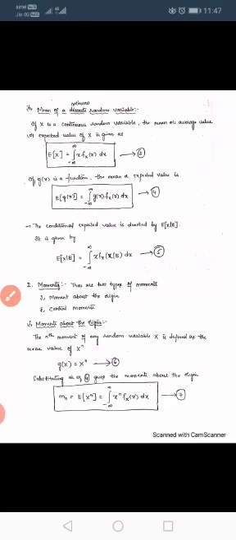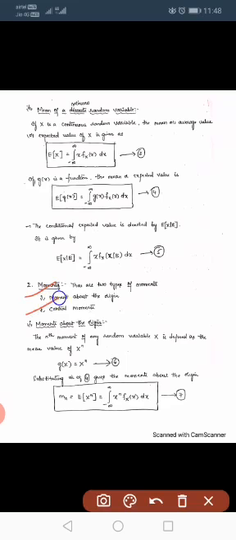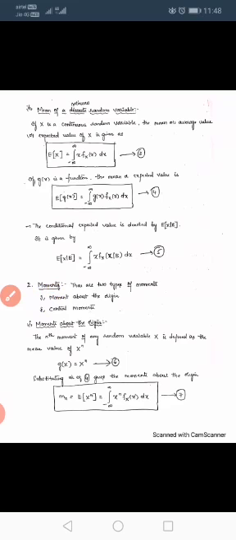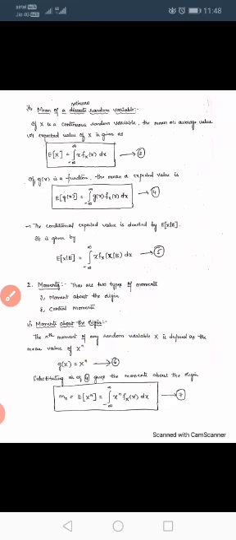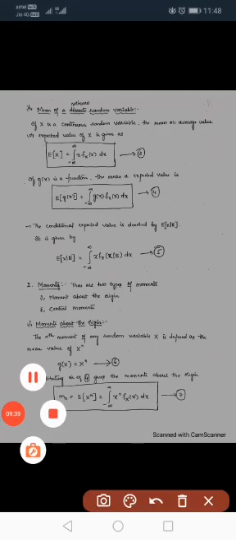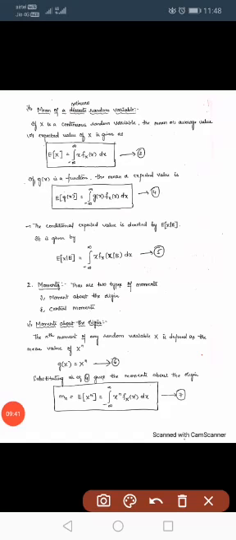Next one is moment. Moments: there are two types of moments, moments about the origin and central moments. So the nth moment of any random variable is denoted by this one, X power n. Let us consider capital X is a random variable and n represents the nth moment. So the function is given by g of x equal to x power n. Remember this formula, g of x equal to x power n.